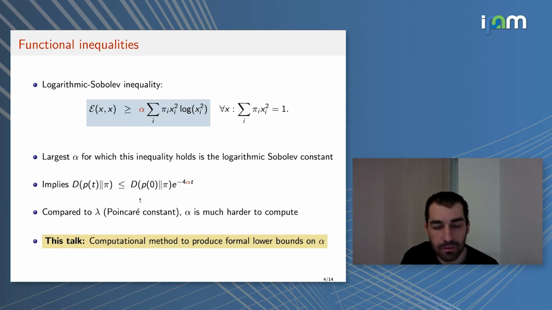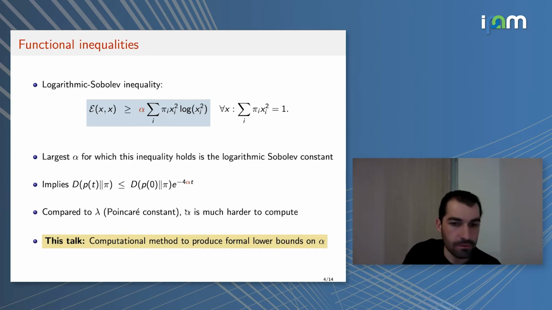So this is why estimates based on the log-Sobolev inequality are desirable. On the other hand, from the computation point of view, whereas computing lambda, the Poincaré constant, is just an eigenvalue problem, so it's fairly easy, computing alpha is much harder. In fact, alpha is only known exactly for just a handful of transition kernels K. So what I would like to do in this talk is to address the computational question of how do we compute, or how do we get lower bounds on, the constant alpha given the input kernel K.